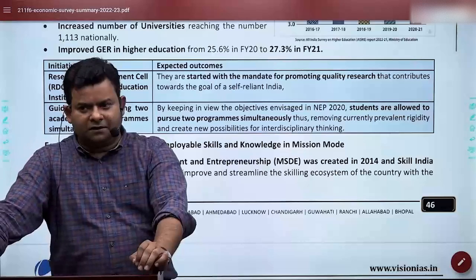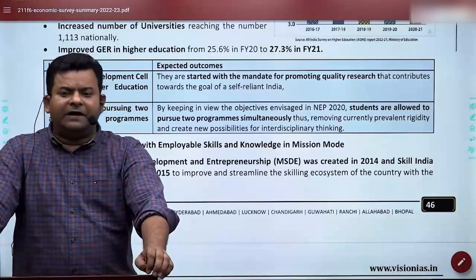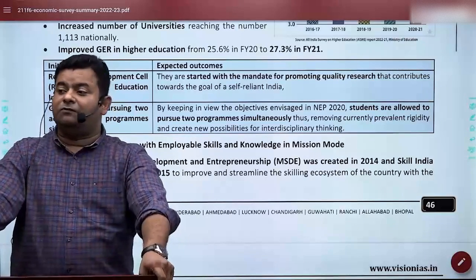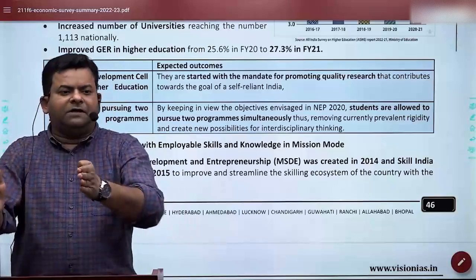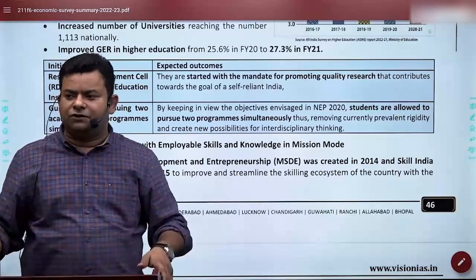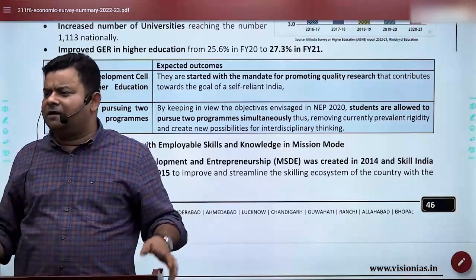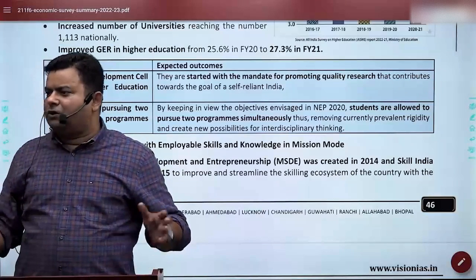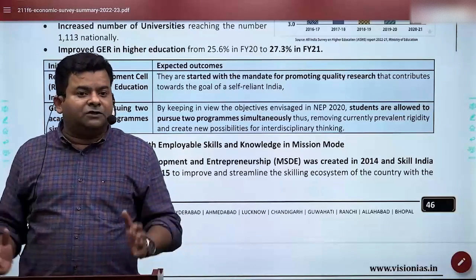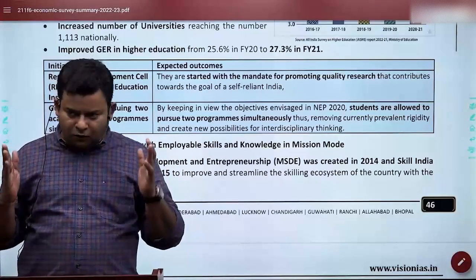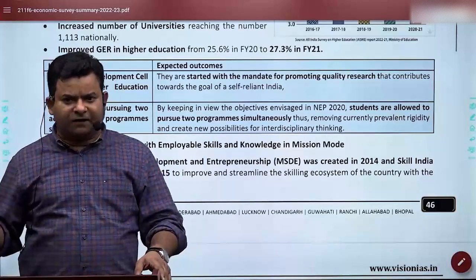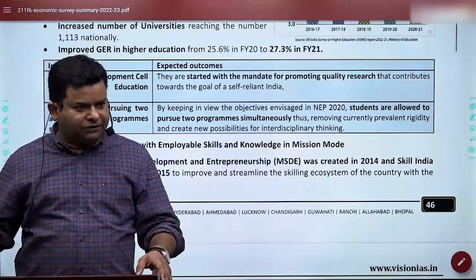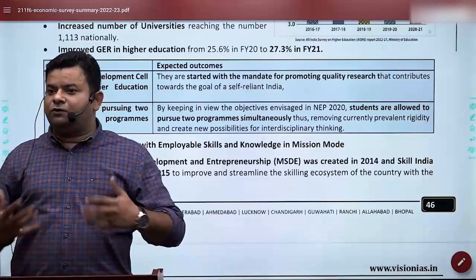So the good news is that quality research has improved. In fact, anyone from IT might know, let me give a practical example to make it clear why this is happening and what the challenge was. If government allocates money to IITs or IIMs or any research institute, that would not be good enough. Because how much can government give? Maybe 100 crore? Maybe 150 crore? That's not good enough. So what we are saying is raise your funds. Take a loan, and the loan will be almost interest free, at a very low subsidized rate of interest. Take loans from various sources and use them to create your IPR.